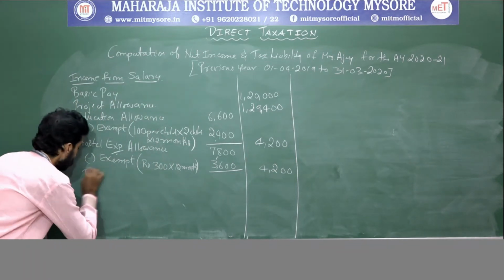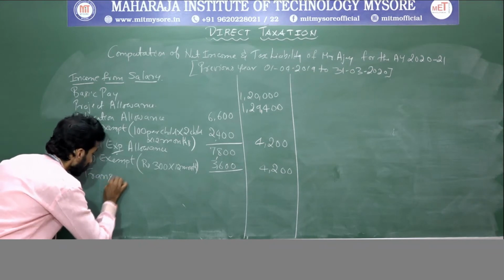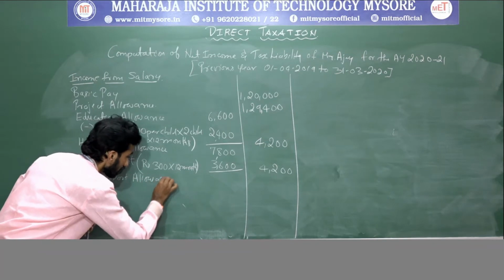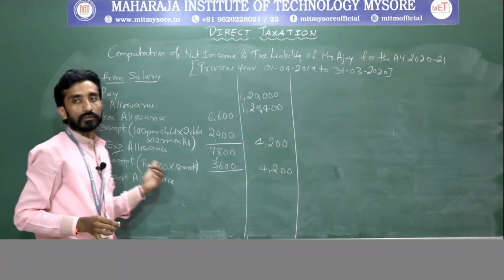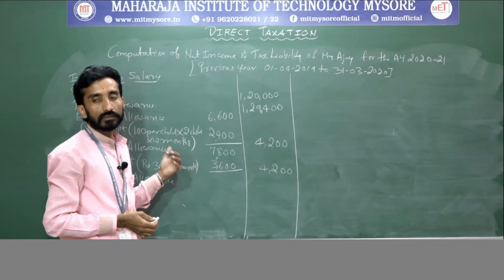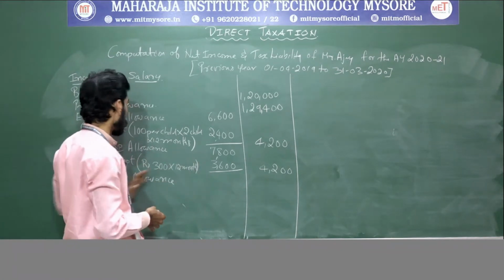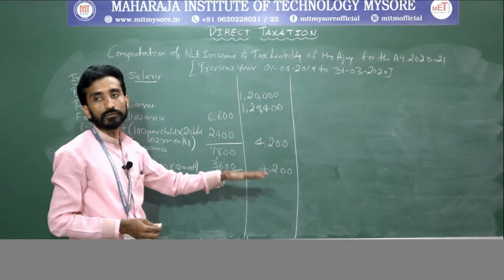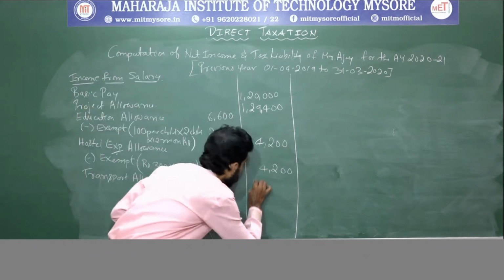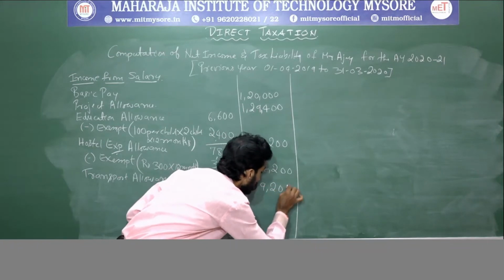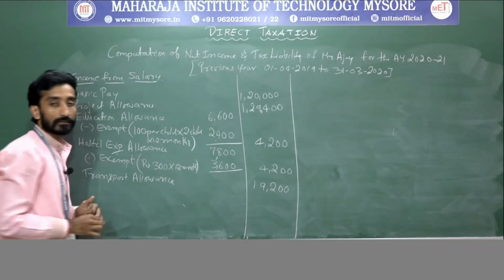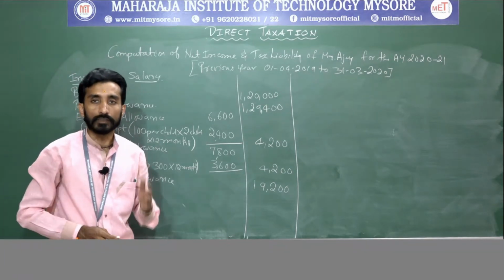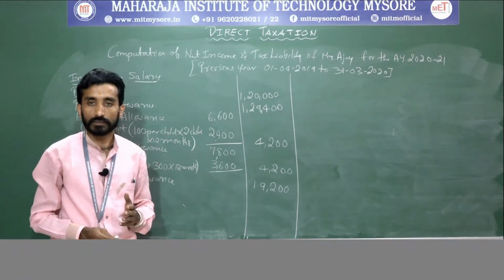So transport allowance, right? So what is the amount of transport allowance here? It is 19,200. So nothing will be given as an exemption. So what I will do here is directly I will post the value 19,200 as chargeable to tax. Clear? Next one, free car has been provided, where we say that it is a perquisite, right?